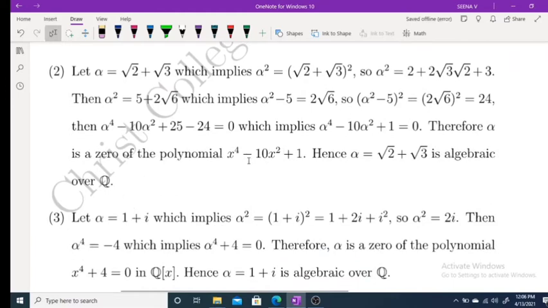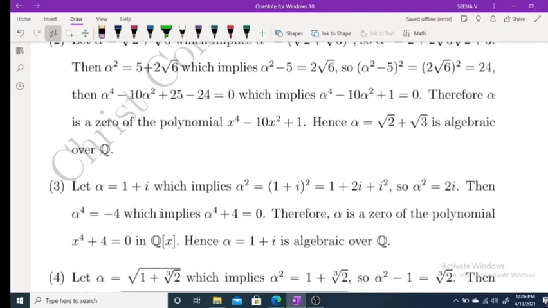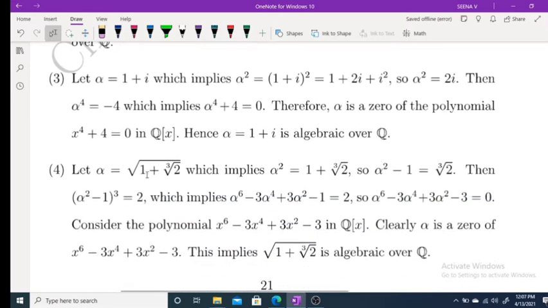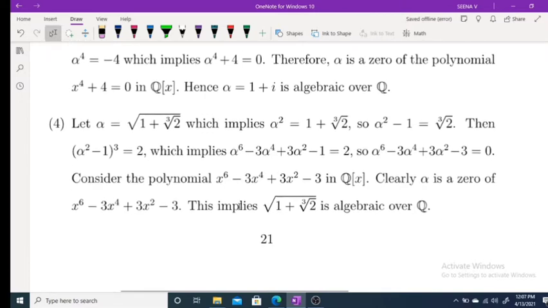If you consider the polynomial x raised to 4 minus 10 x square plus 1, then alpha is a root of this polynomial, therefore this is algebraic over Q. Alpha equal to 1 plus i. Similarly you can do, okay. Now alpha equal to root 2 plus cube root of 2. Again take the cube and we get this one, okay.